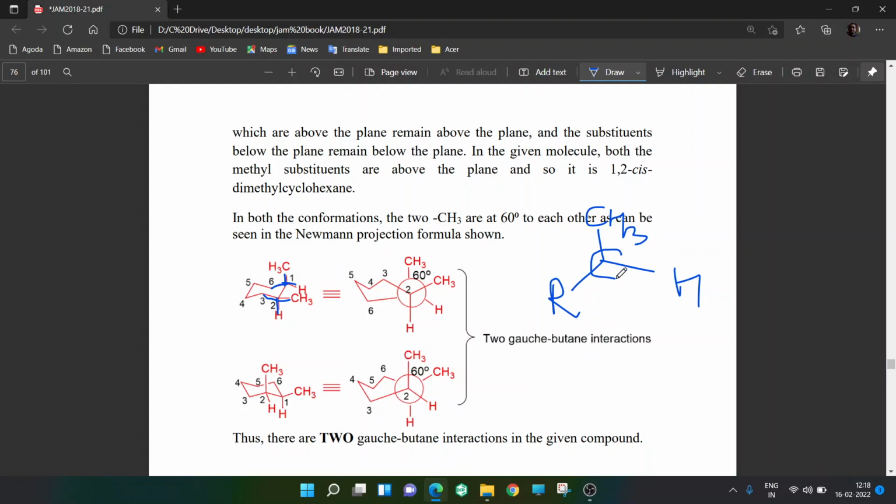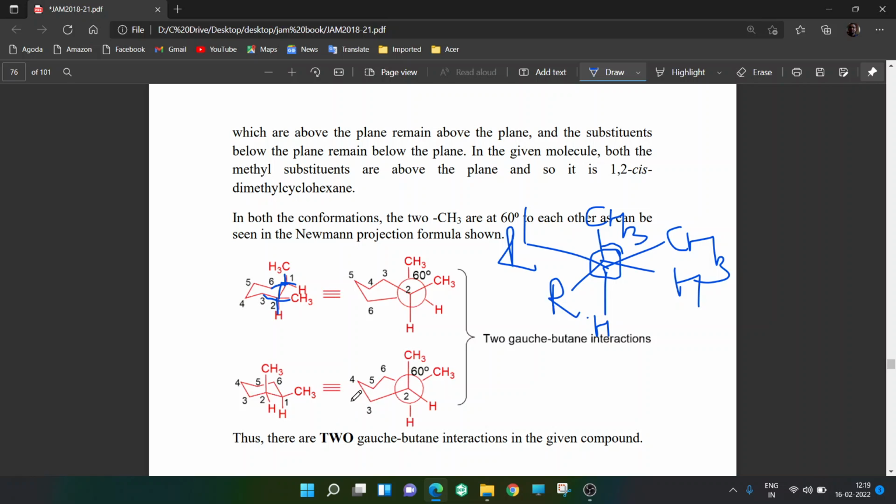If I rotate it like this, like how we have shown in butane, this is the bond, so that bond I am not showing. Here you are having H down, CH3 on this side, and R prime on this side. So you are getting this Gauche interaction.